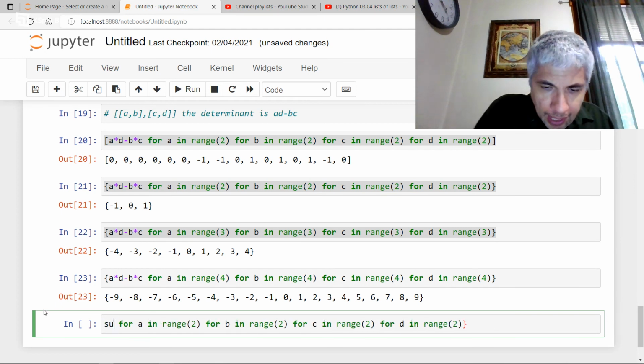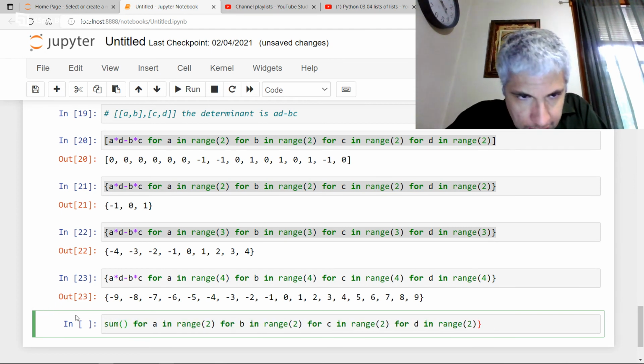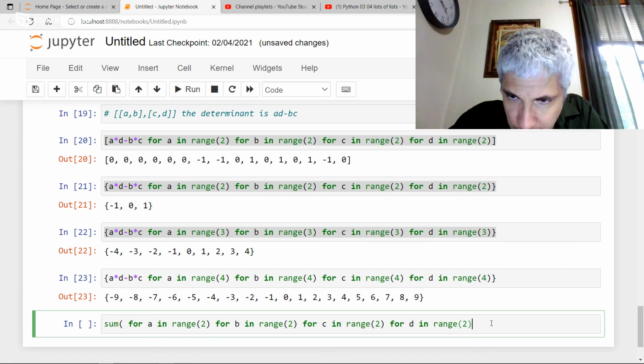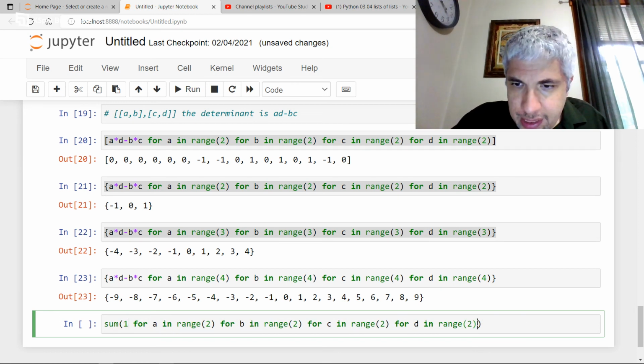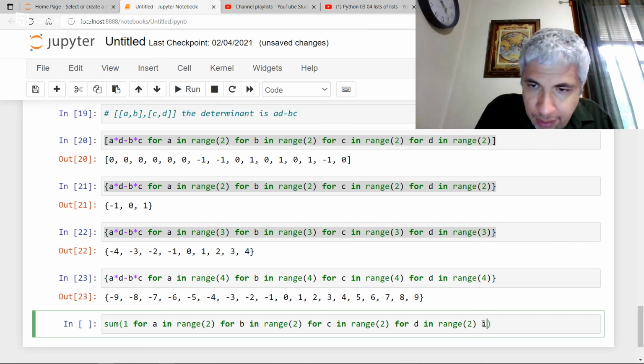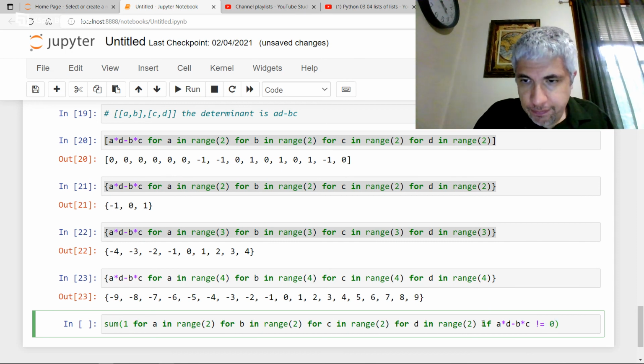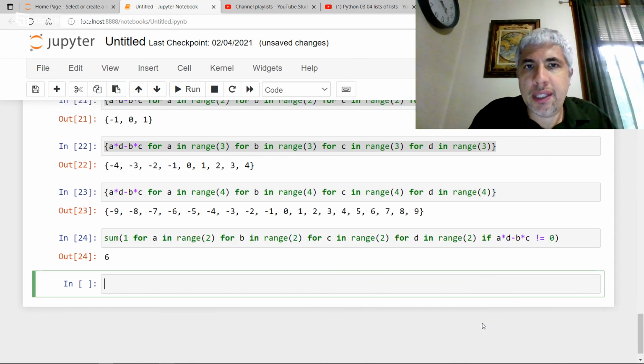Well, let's go back, and we'll use a sum function, and I want to sum 1. When do I want to sum 1? Whenever AD minus BC is not 0. That will give me the number of invertible matrices with entries in 0 and 1.